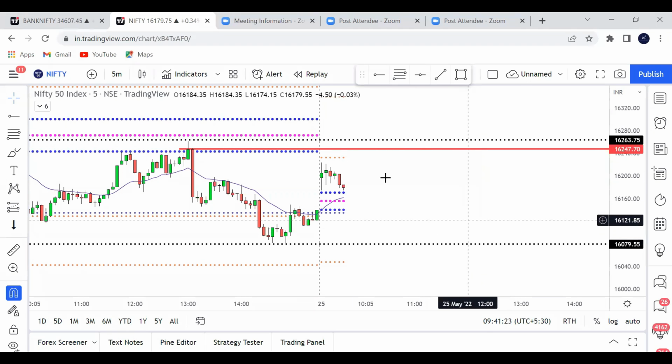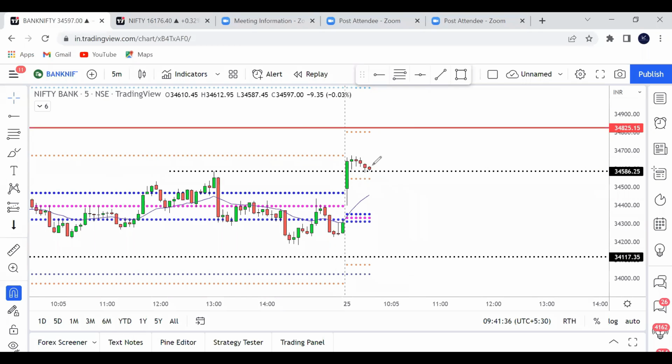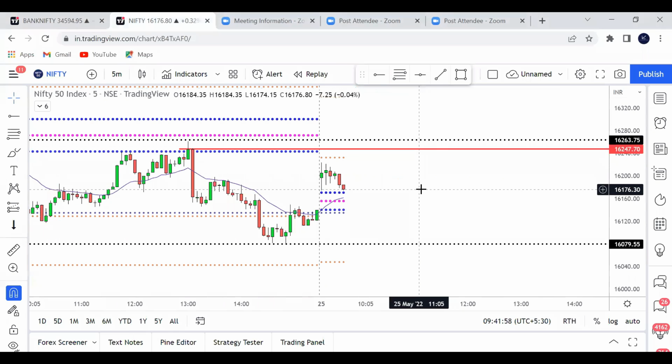Okay, now time is, you can see, 9:41. After 5 candles, in the 6th candle, Nifty is coming near the first candle low and the CPR. Same way in Bank Nifty, you can see that Bank Nifty is also taking support near the supply zone. As you know, it was resistance earlier, and once it is broken, it can act as a support, right? Because resistance becomes support in trading once it is broken. So it can act as a support or it can break. But now both Nifty and Bank Nifty are at an important support.